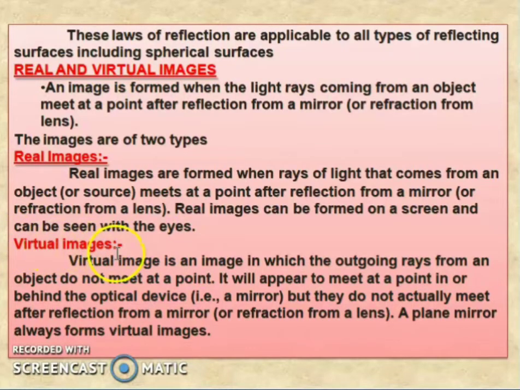Next is a virtual image. A virtual image is an image in which the outgoing rays from an object do not meet at a point. They only appear to meet at a point behind the optical device, that is, behind the mirror. You can see that the rays appear to meet, but they do not actually meet after reflection from the mirror. So, a plane mirror always forms a virtual image.